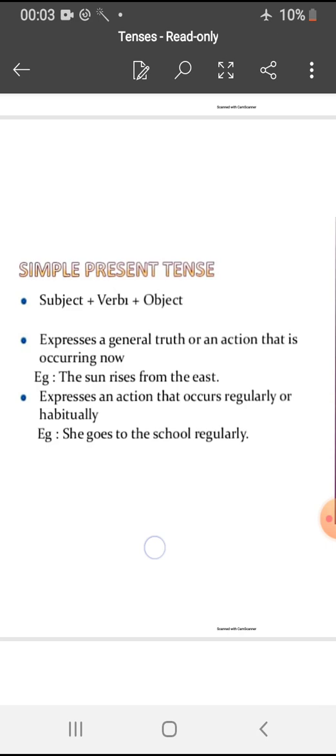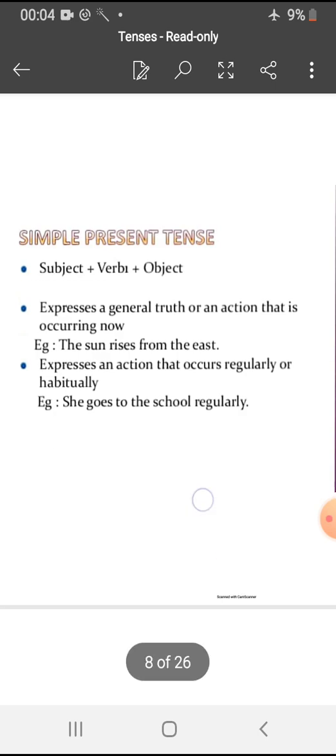Second, it is used for action that occurs regularly. For example, I complete my homework regularly. Sentence structure is subject plus first form of the verb plus object. We add s or es to the verb depending upon the subject. If the subject is singular, we add s or es to the verb. Otherwise, if the subject is plural, the verb will remain in the first form. Then no need to add s or es.